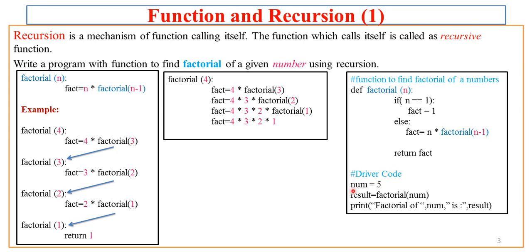Now what is the driver code? In driver code, I have passed 5 as the value of which factorial is to be calculated. So result equal to factorial of num. So I call here the function, factorial of num. It passes the value, say 5, and it will generate the result, that is factorial of the number 5. You may take any number here. This is just the example, but in the next slide we'll see how execution happens in the background.